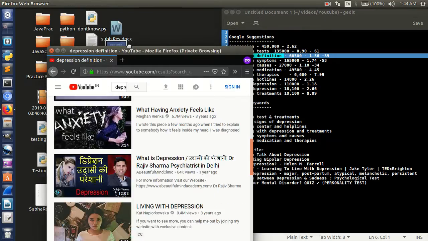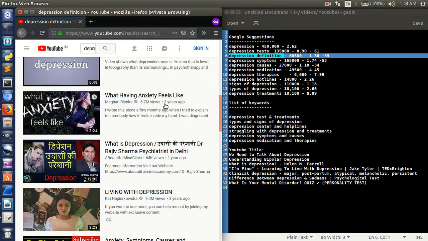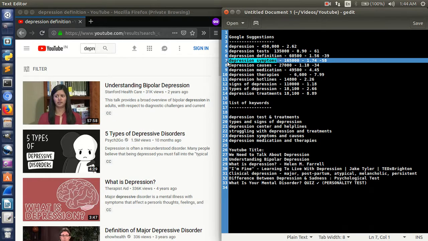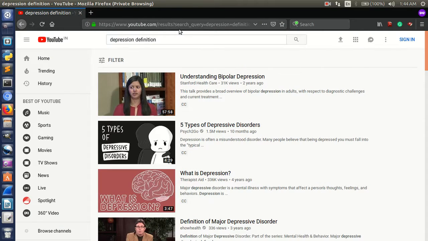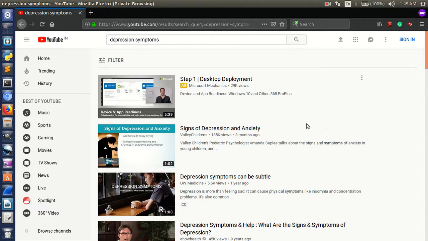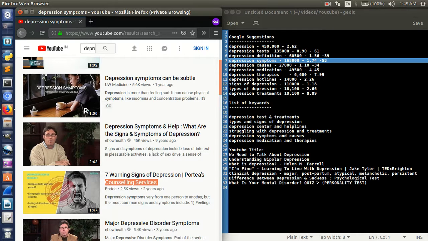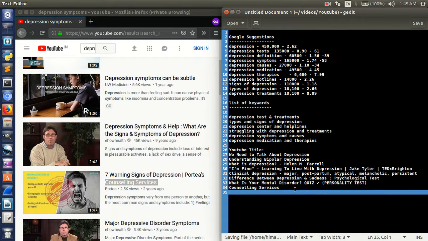We will only include words which are not in the list, and we are also assuring that these words are good, right? So this is what we're doing over here. Same we'll do with symptoms. This is the same process, we're going to do the same process every single time. Sign of depression and anxiety. Depression symptoms, depression symptoms help. Is there anything that is different? Counseling services. So with depression, there's a need for counseling, right? This is how you're going to search for keywords.